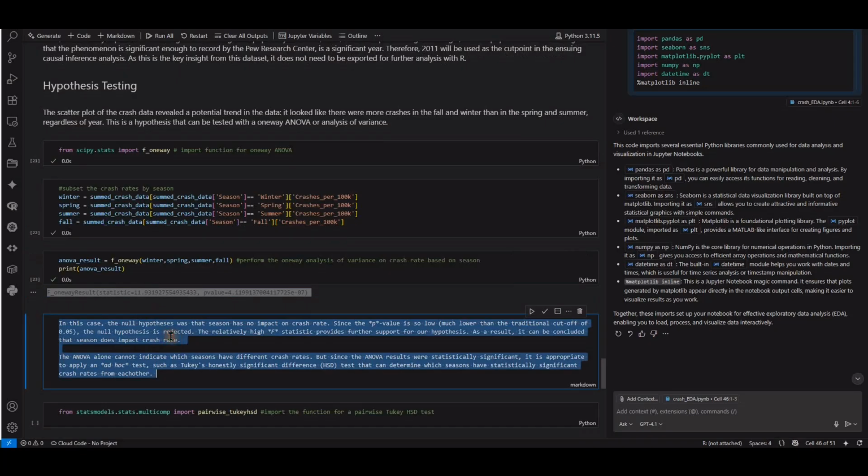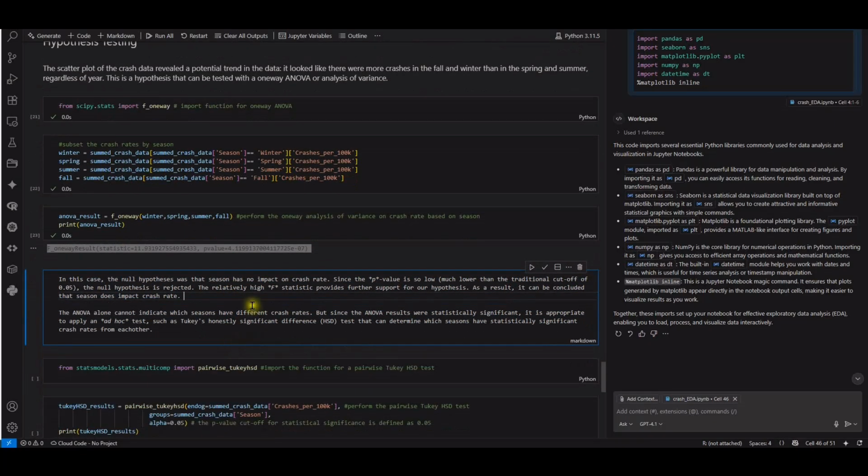In this case, the null hypothesis was that the season has no impact on crash rate. Since the p-value is so low, which is this one, much lower than the traditional cutoff of 0.05, the null hypothesis is rejected. The relatively high F statistic provides further support for our hypothesis. As a result, it can be concluded that season does impact crash rate.